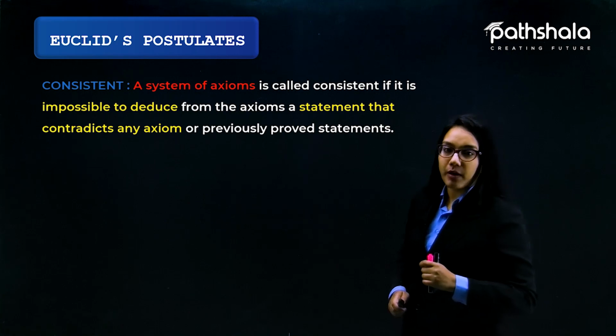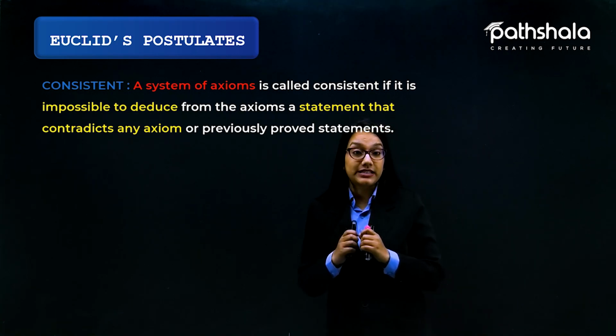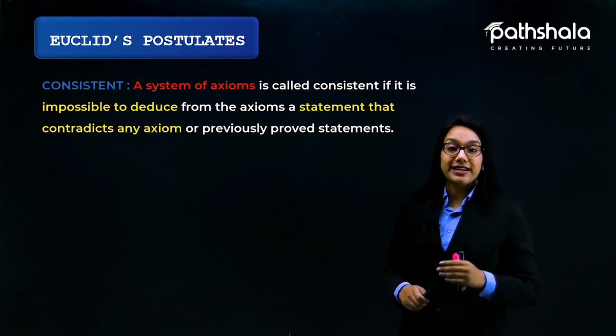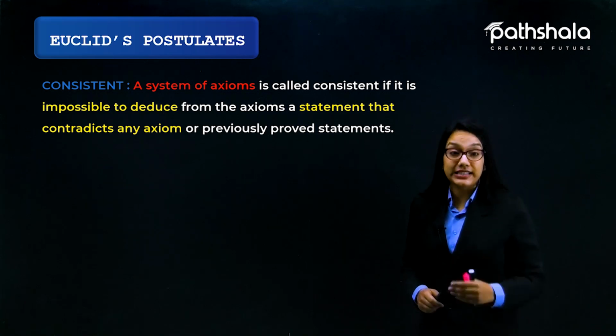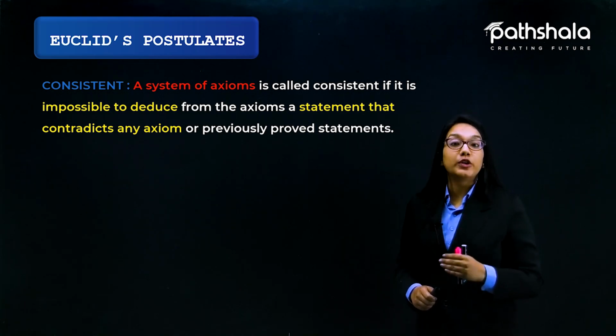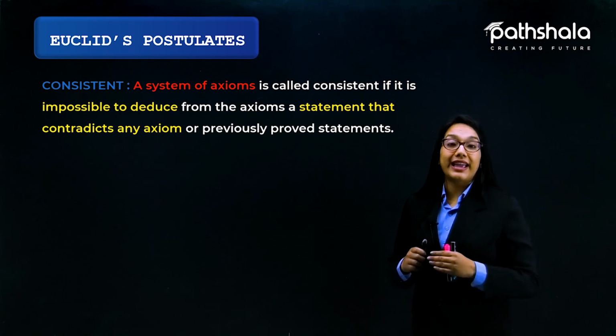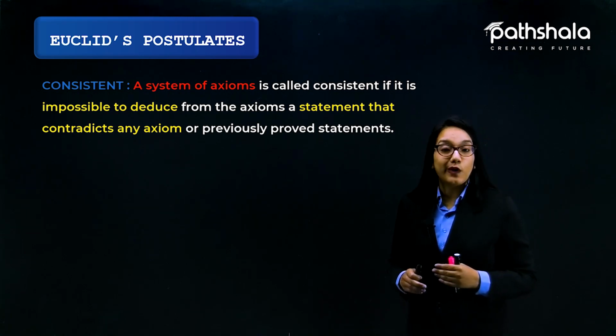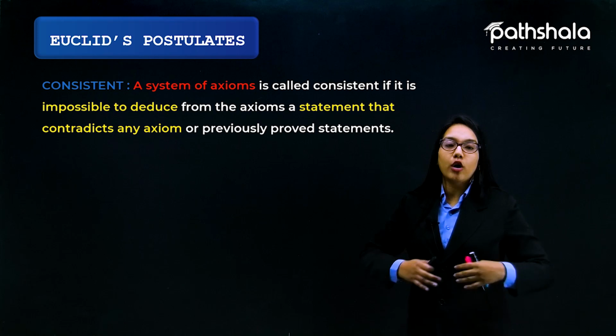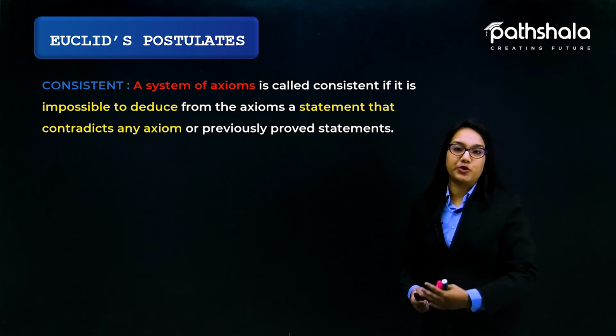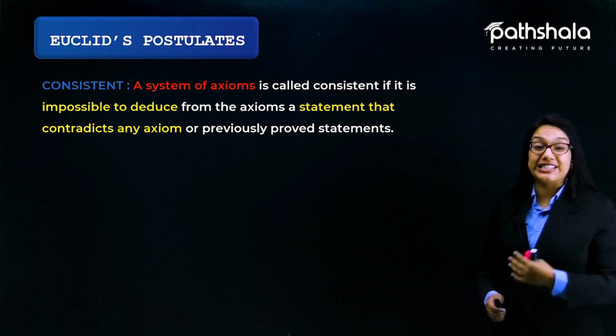So what is the meaning of a consistent system? A system of axioms is called consistent if it is impossible to deduce from the axioms a statement that contradicts any axiom or previously proved statement. So always remember the meaning of consistent.